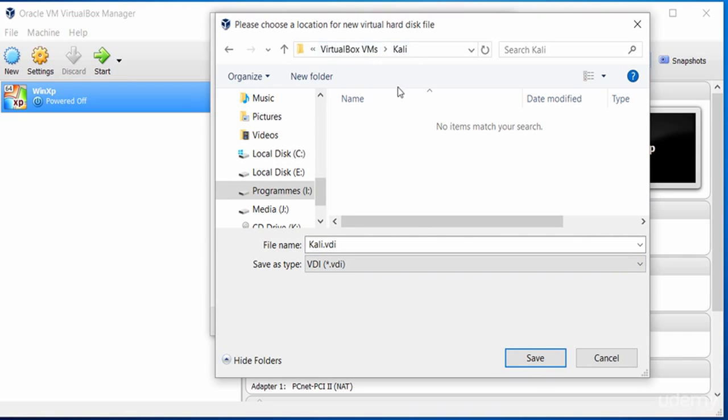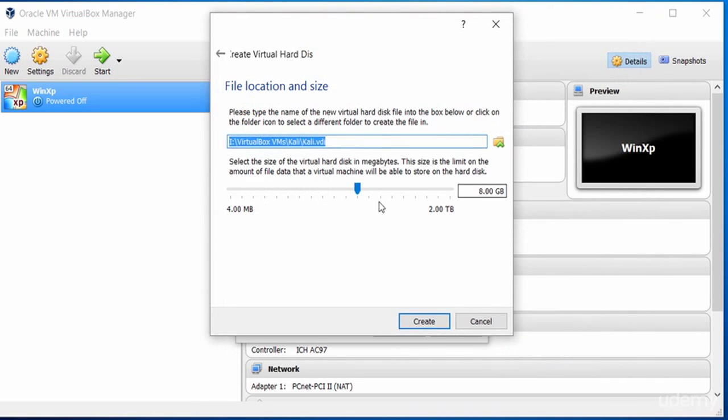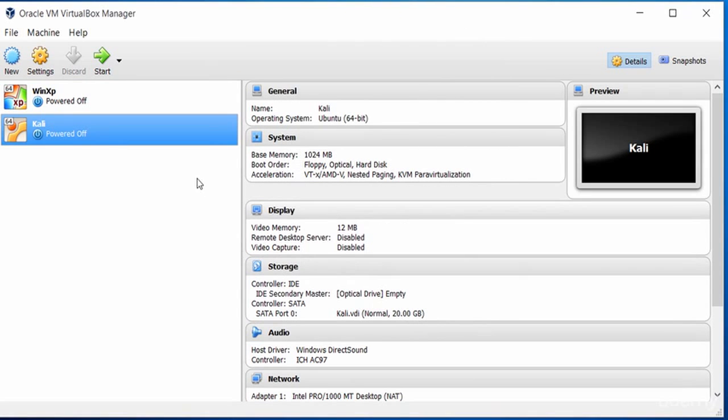Once that's saved, I can now allocate the appropriate space. So it's got 8 gigabyte here. I'll change this to 20 to give it some space to use for files that are installed and any applications or add-ons within the Kali Linux installation. And then I simply hit create. And that should create the system here.